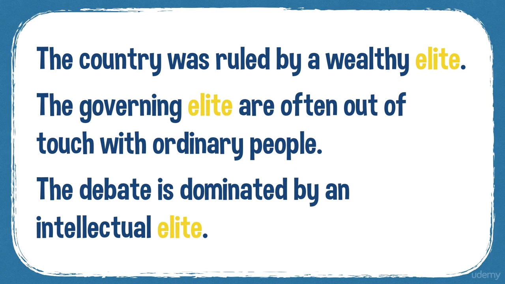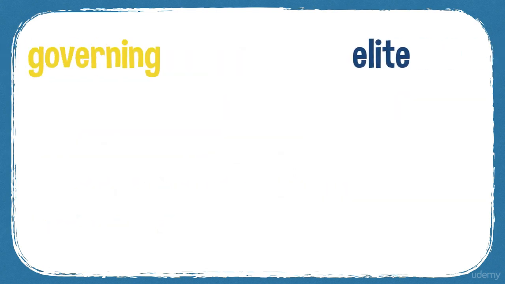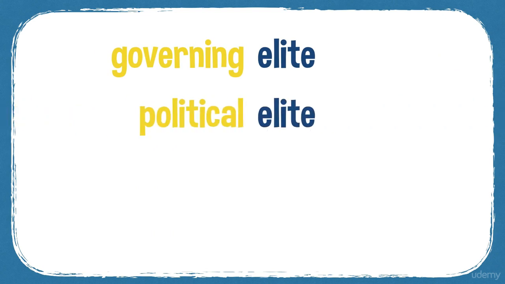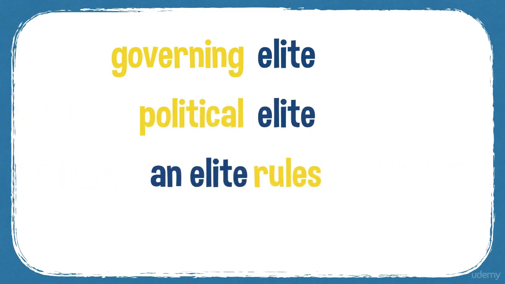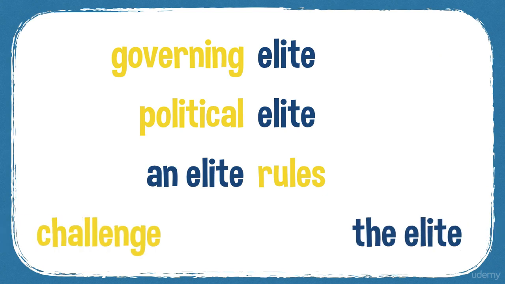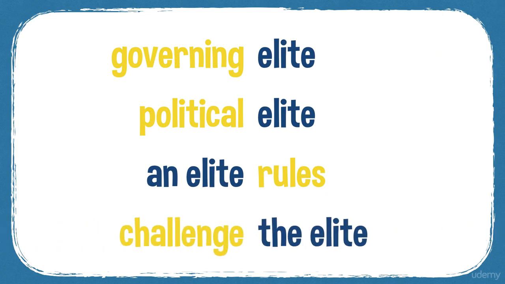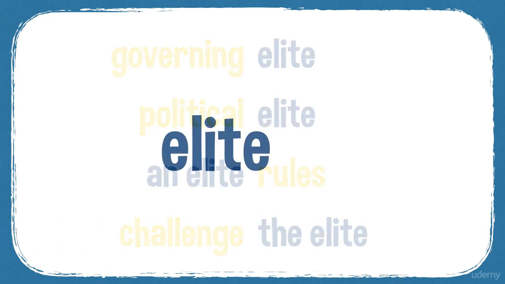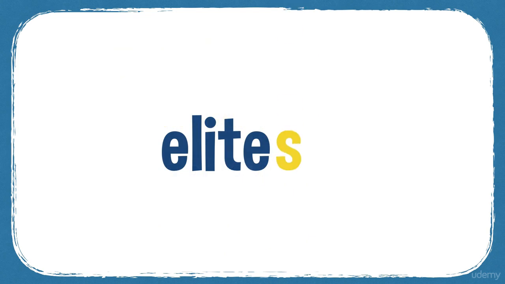The debate is dominated by an intellectual elite. We often talk about a governing elite or a political elite. An elite often rules a country, and you can challenge the elite. And you might have more than one elite, so elites. Elitist is the adjective, and elitism is a noun.